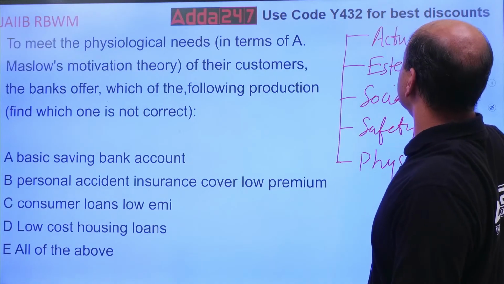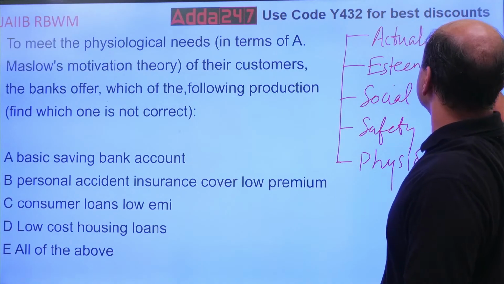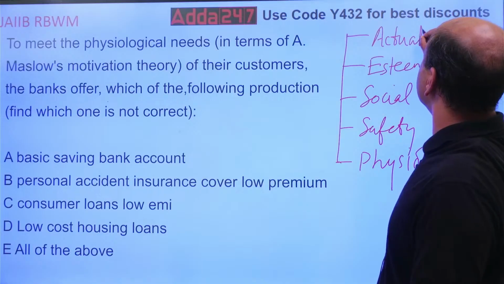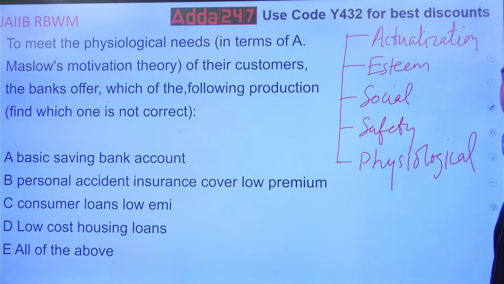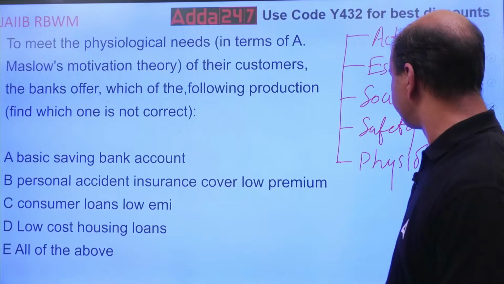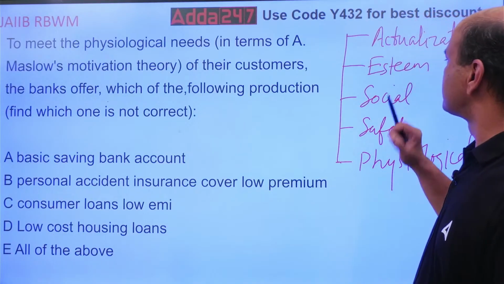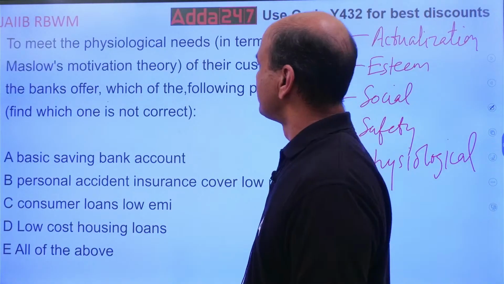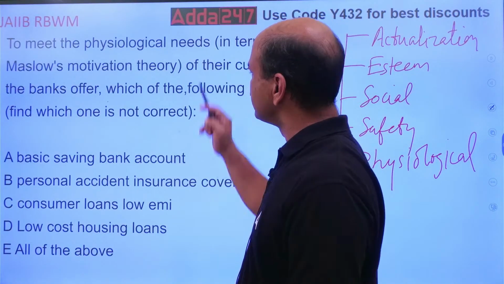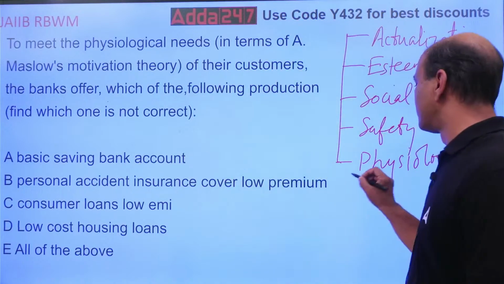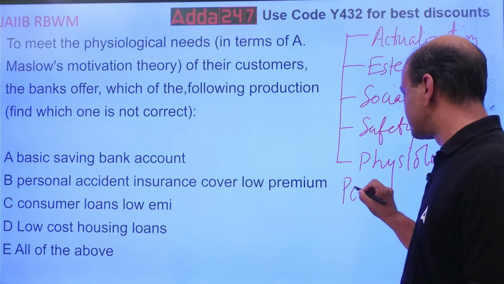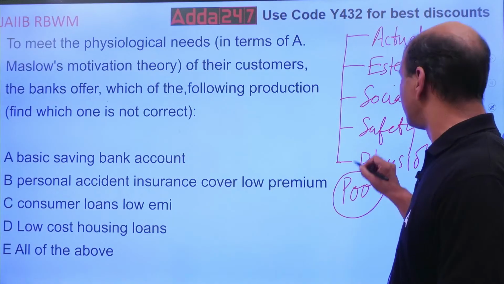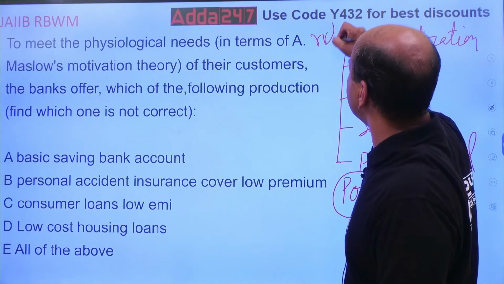Self-actualization we call it. Okay? So these are the 5 levels of Maslow's hierarchy. Physiological, safety, social, esteem, actualization. To meet the physiological needs means lowest needs. See, it goes from poor to rich.